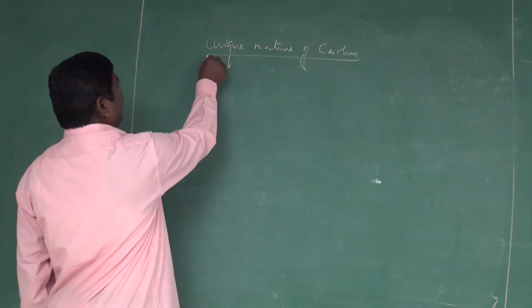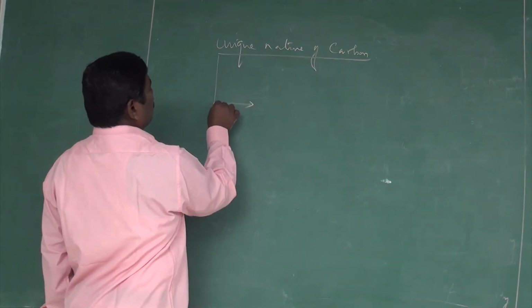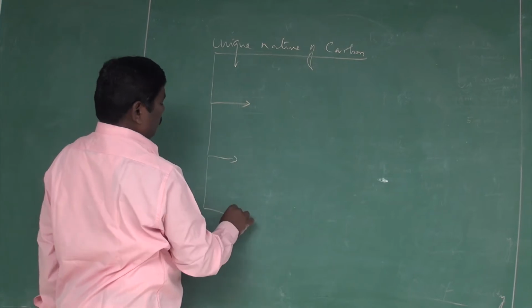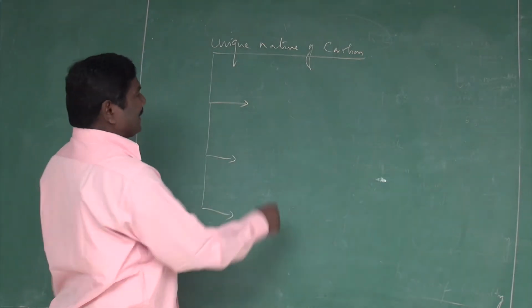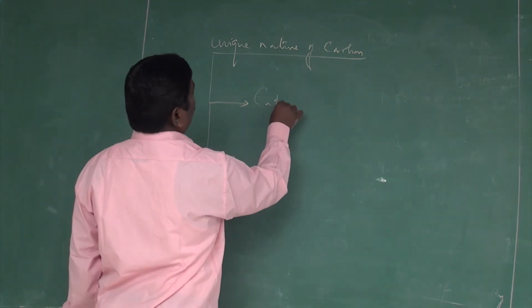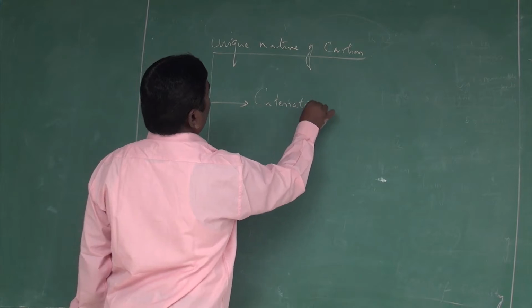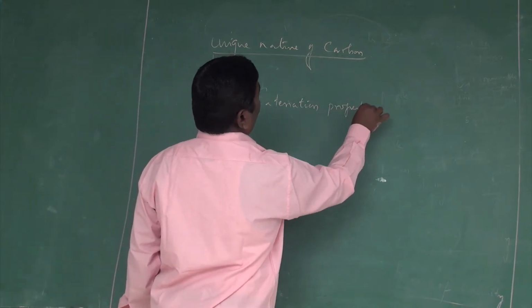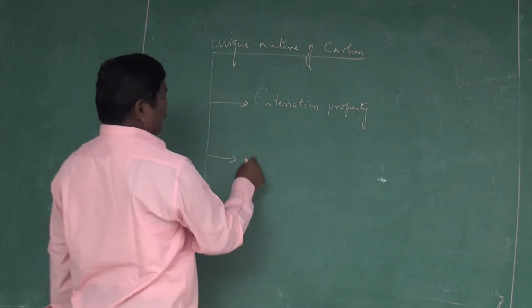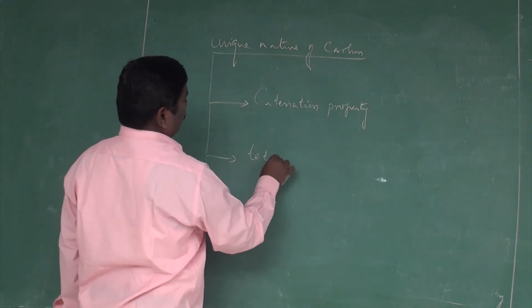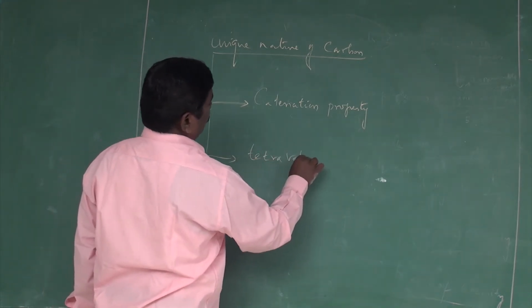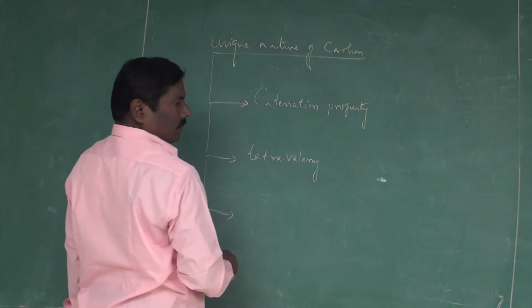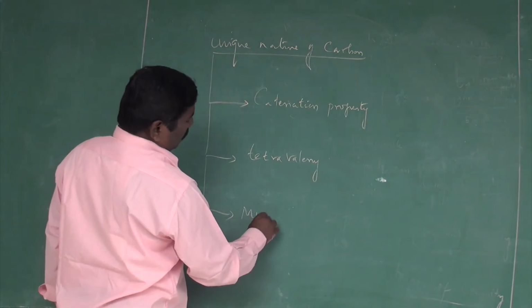Carbon has three unique abilities. One is the catenation property. Another one is tetravalency. Another one is multiple bond characters.